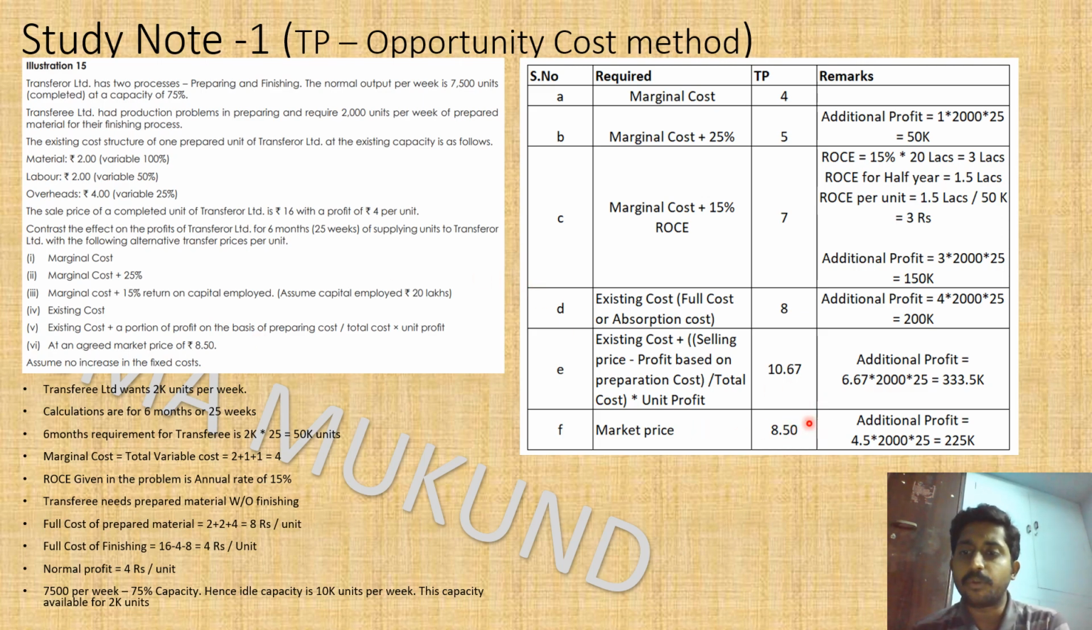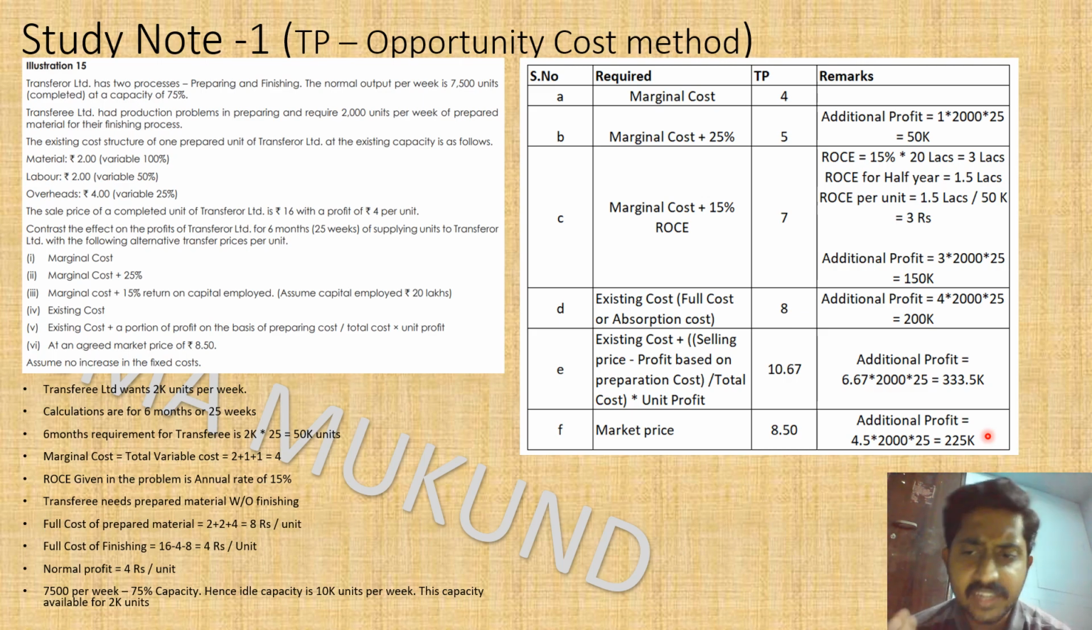Are we making more money? Yes. Anything that we are quoting more than the marginal cost is the money that we are making. So 4 rupees is the marginal cost. So 8.5 minus 4 will be 4.5 rupees per unit you are making. How many units? 50,000 units, which is nothing but 2000 into 25, is 50,000 units. So 4.5 into 50,000 is 2.25 lakhs. So that is the money we are making.